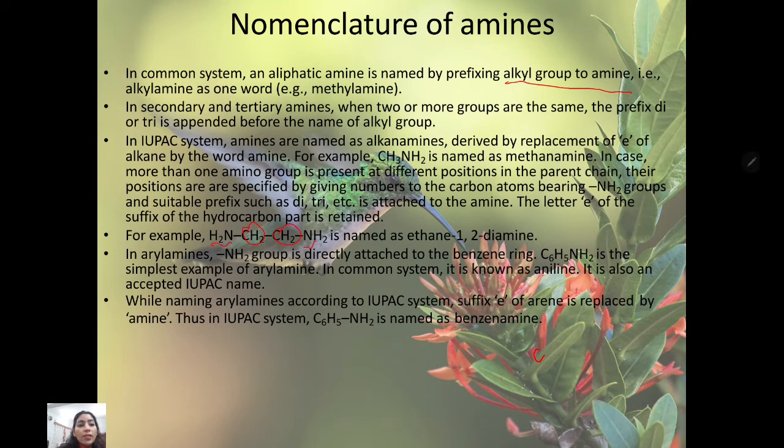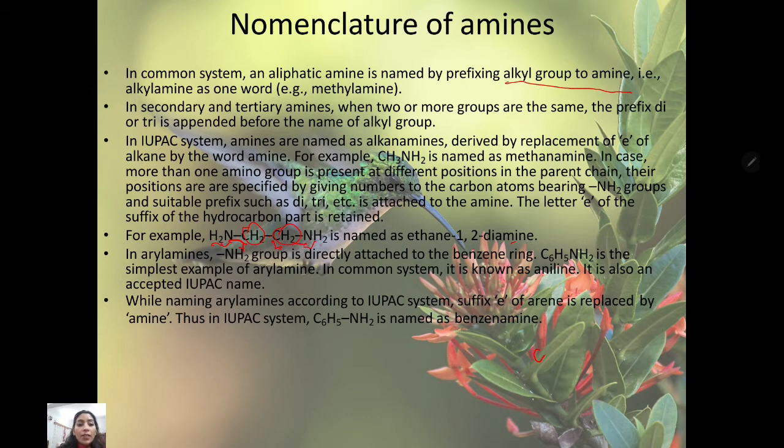NH2 NH2 is named as ethane-1,2-diamine because there are two carbons here, so the parent is ethane. All are single bonds here, so ane, with 1 and 2 for carbon 1 and carbon 2, and diamine.